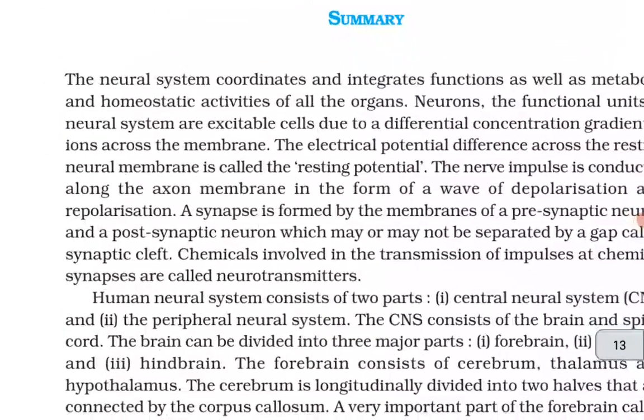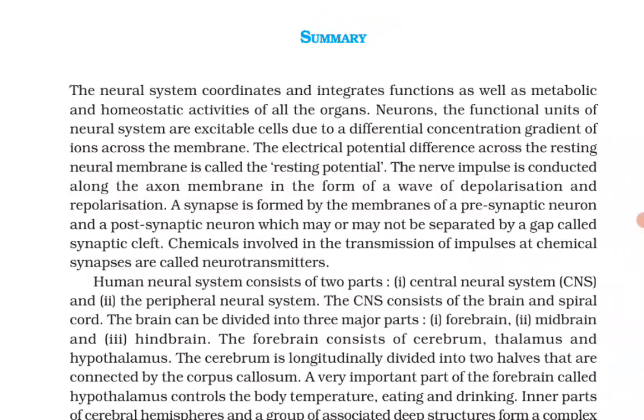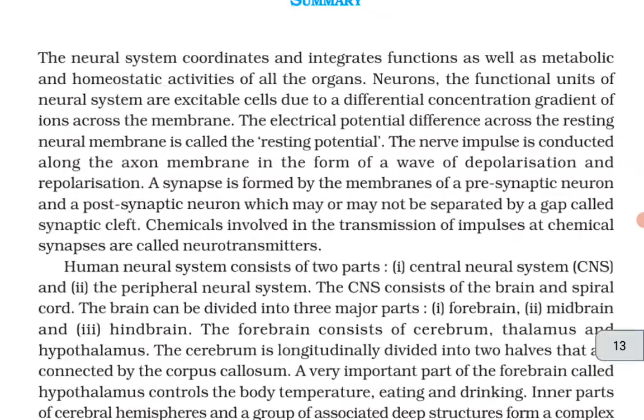Summary. The neural system coordinates and integrates functions as well as metabolic and homeostatic activities of all organs. Neurons are the functional units of the neural system and are excitable cells due to the differential concentration gradient of ions across the membrane. The electrical potential difference across the resting neural membrane is called the resting potential. The nerve impulse is conducted along the axon membrane in the form of a wave of depolarization and repolarization.